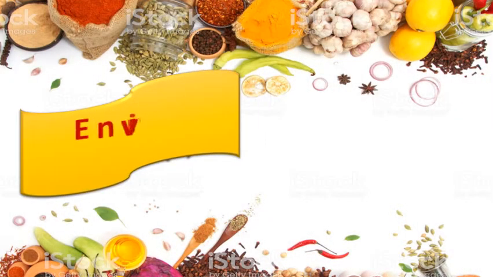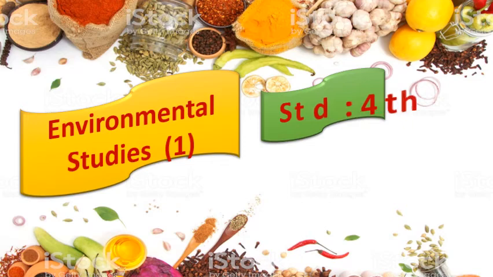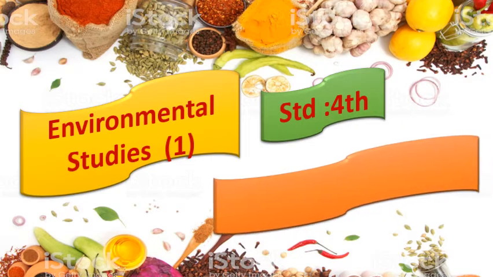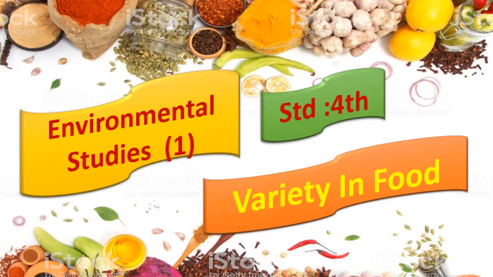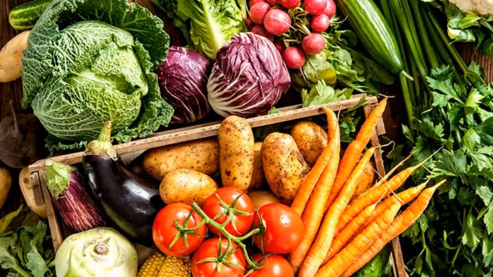Today's subject is Environmental Studies Part 1 of Standard 4th, and the name of the topic is Variety in Food. Yes students, what is the meaning of variety? Variety means different types. Okay, here it means different types in food. Yes, see these vegetables. You know, these all are vegetables. You can see different types of vegetables here.